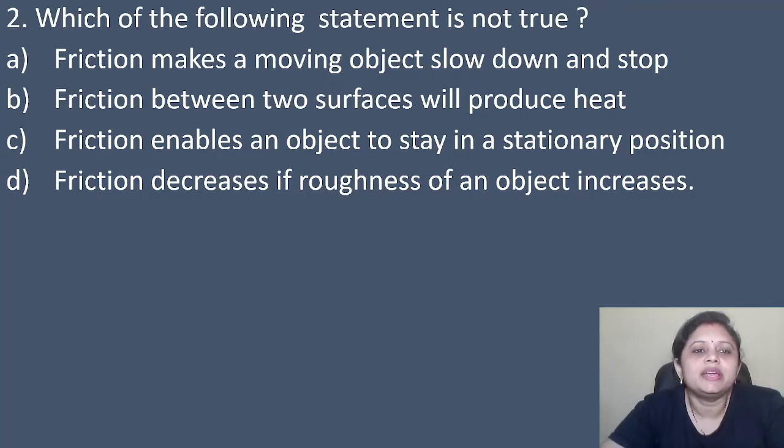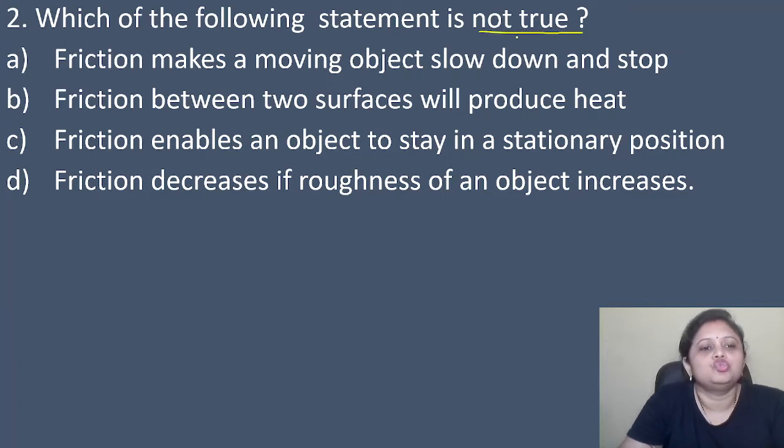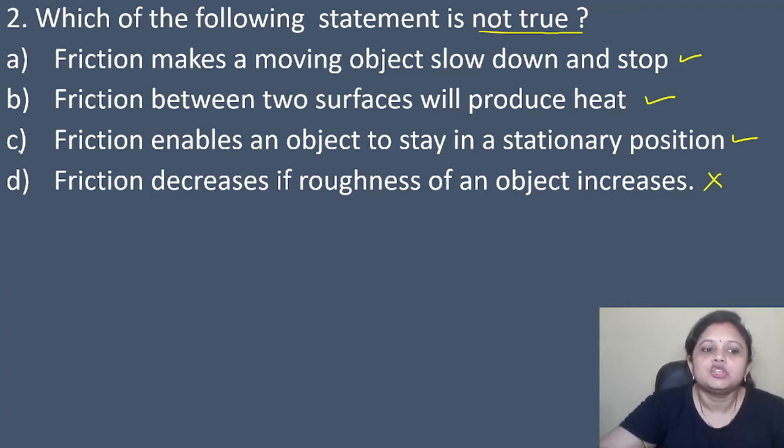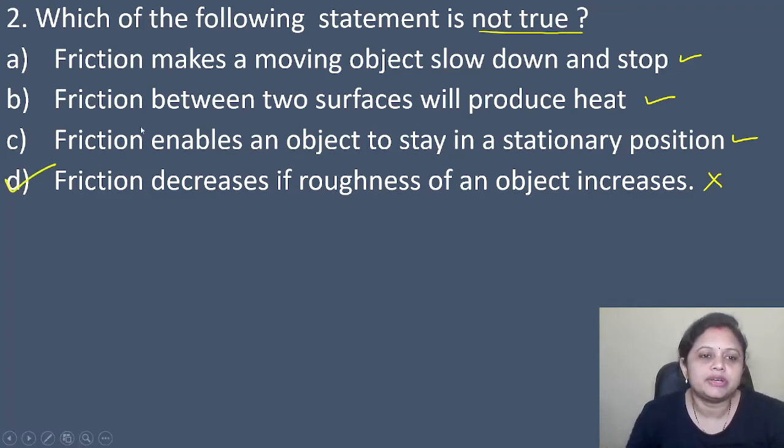Okay, so here the question is, which of the following statements is not true? Friction makes a moving object slow down and stop. It is true. Friction between two surfaces will produce heat. It is also true. Friction enables an object to stay in a stationary position. It is true. Friction decreases if roughness of an object increases. That is incorrect, because if the roughness of an object increases, then the friction will also increase. Okay. So here the correct answer is option D.